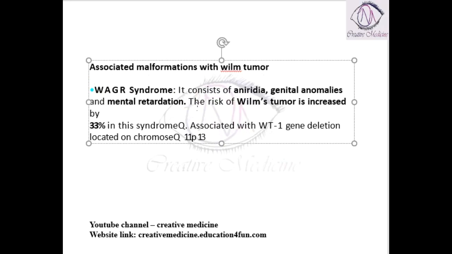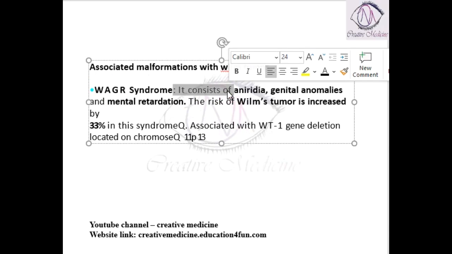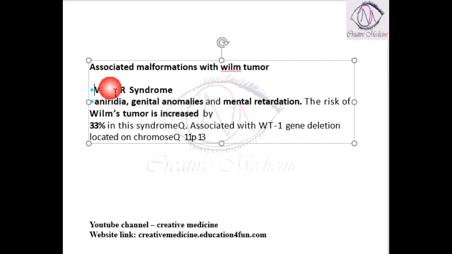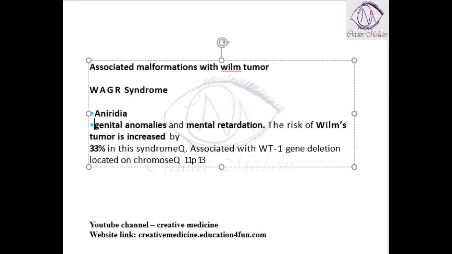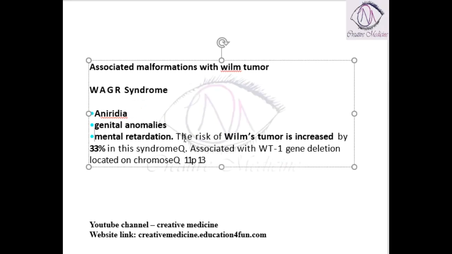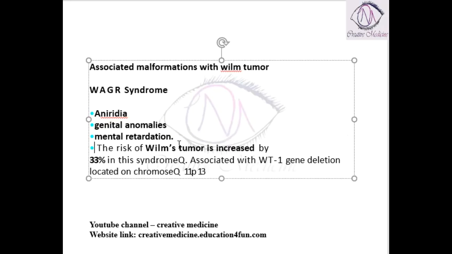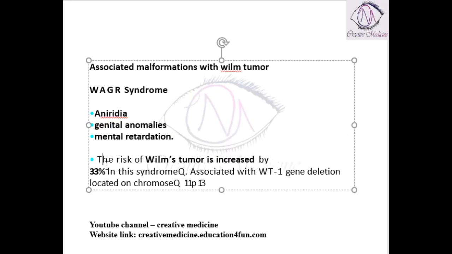First, WAGR syndrome. WAGR syndrome mainly includes aniridia. Then genital abnormalities are seen, and mental retardation. The patient presents with aniridia, that is, absence of the iris, with genital abnormalities and mental retardation.